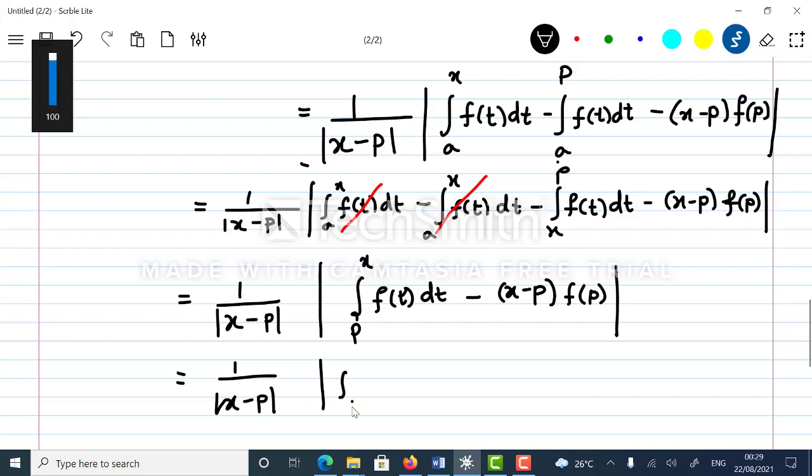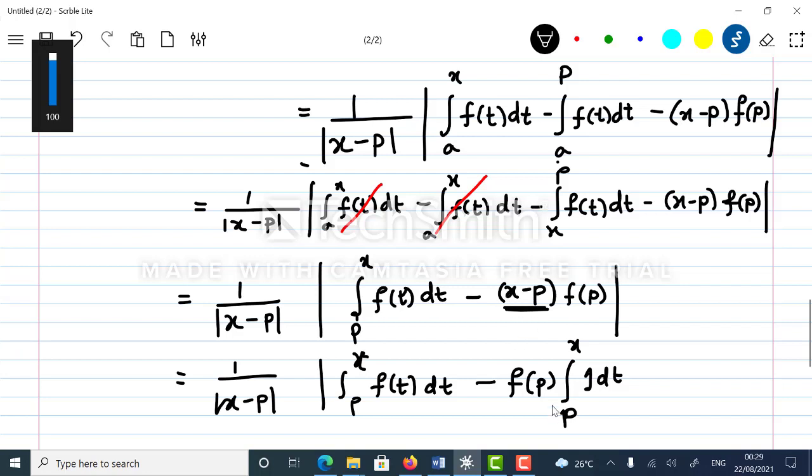Now what I'll do is as follows. Integral of f of t dt minus this x minus p. So let me write down this f of p outside. This x minus p, so it is p to x, 1 times dt. So you can see that the integration of 1 is t and t will be replaced by x minus p.